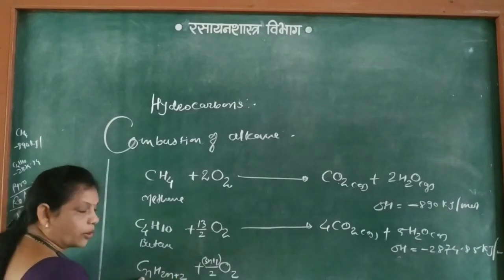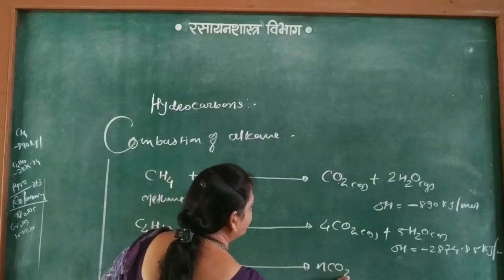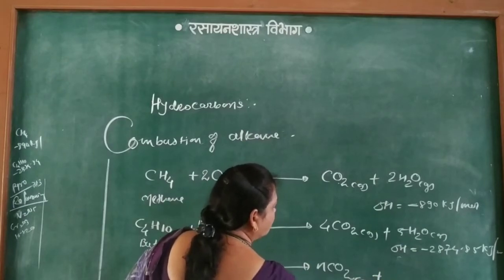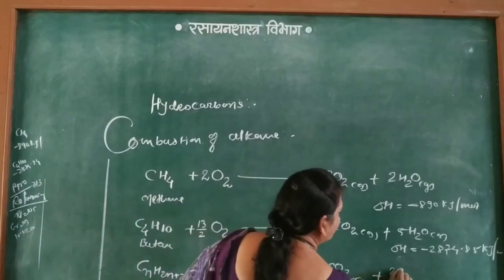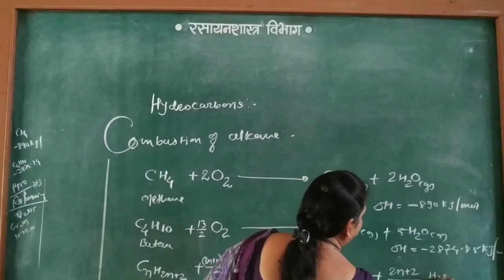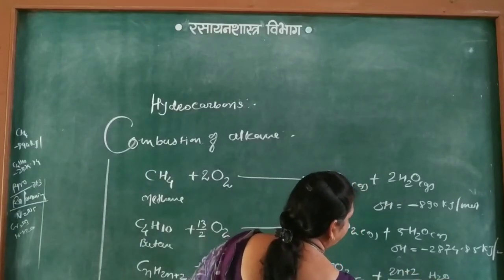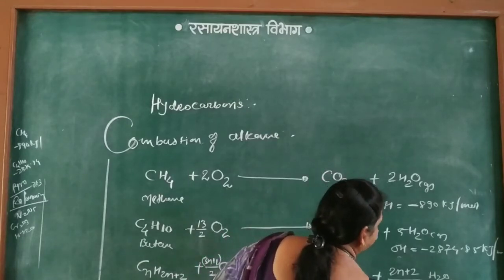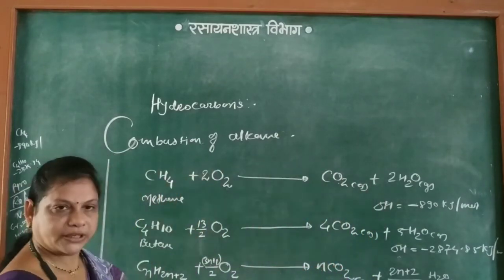Where n is the number of carbon atoms, giving n times CO2, plus 2n plus 2 divided by 2 times H2O gas. If we take 2 common, that is n plus 1 times H2O gas. So this is the combustion.